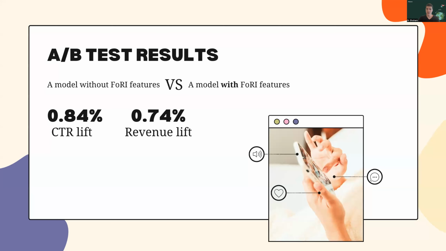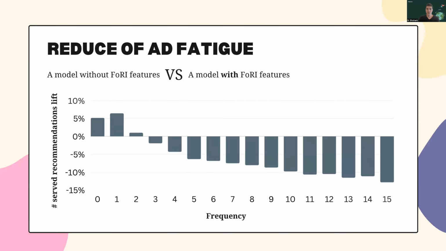More importantly, we performed a large-scale online A/B test across a 14-day period over our production traffic. We evaluated the model incorporating FORI features against one that didn't. This test led us to a 0.84% increase in CTR and a 0.74% boost in revenue. This signifies a dramatic annual revenue growth for us. Last but not least, we supplied evidence of reduction in ad fatigue.